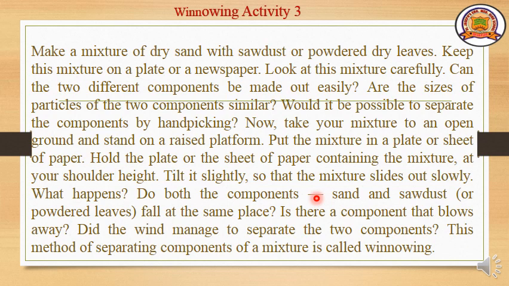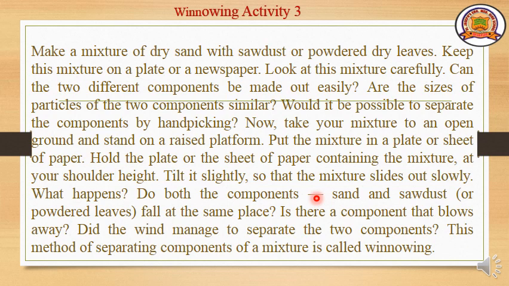See here, you have a mixture of sand and dried leaves powder in a plate that you are going to hold up to your shoulder height. Then tilt your plate opposite to the wind. Then what happens? Both substances will fall down. Definitely they will.